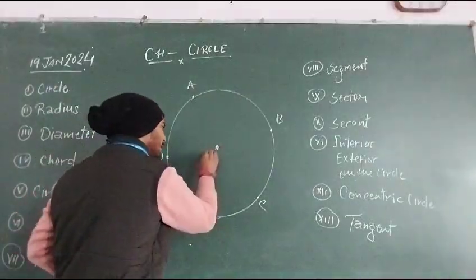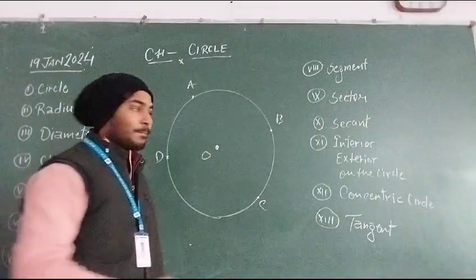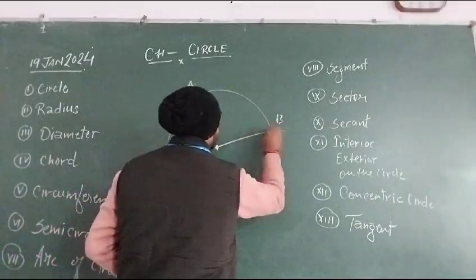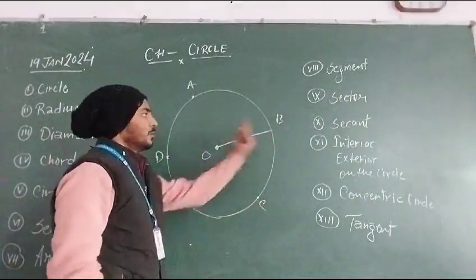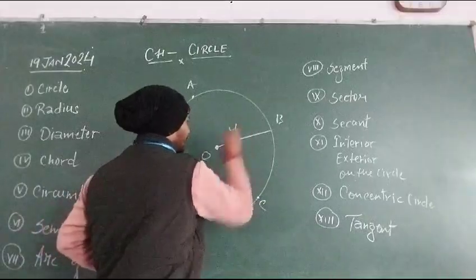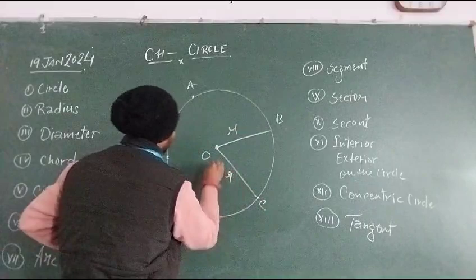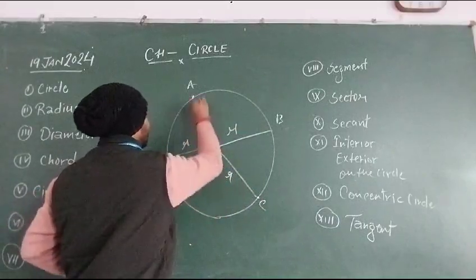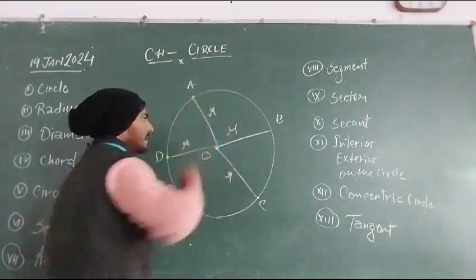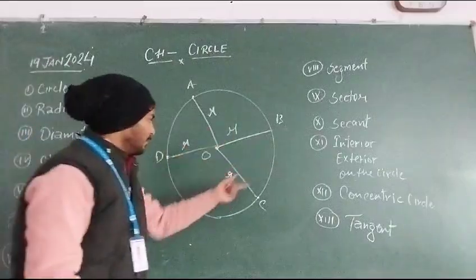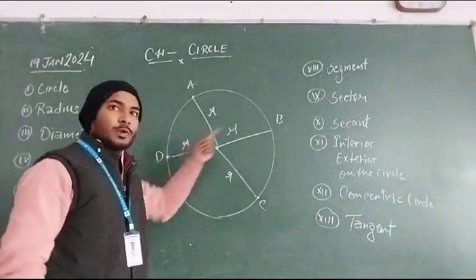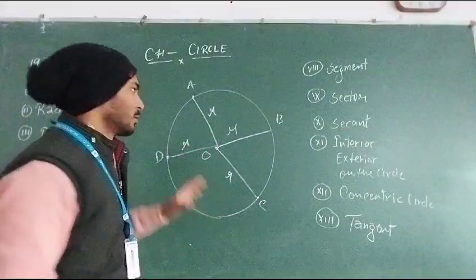This particular point is called the center of the circle, and the distance between the points on the circle from the center to the point is called the radius of the circle. So this is the radius of the circle, this is radius, and this. So these are the radius of the circle, and all means the distance is equal, so all radius are equal. So this is the first thing.